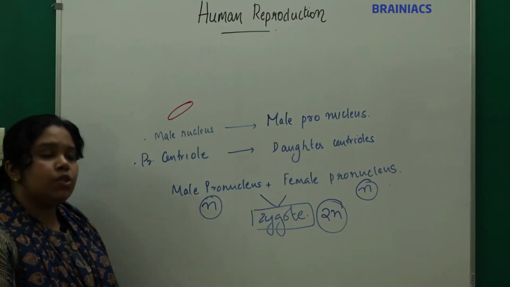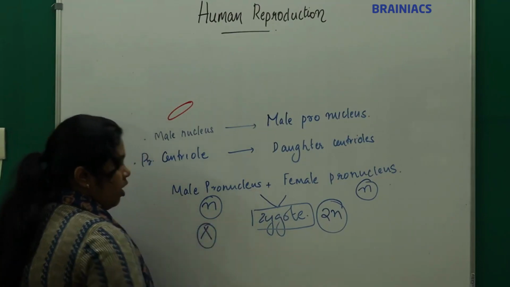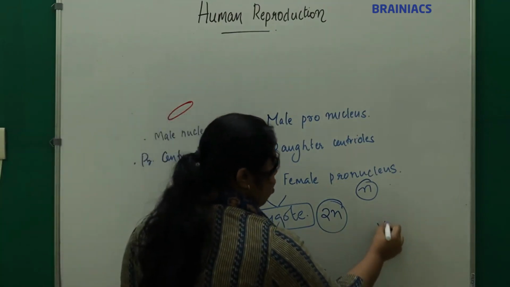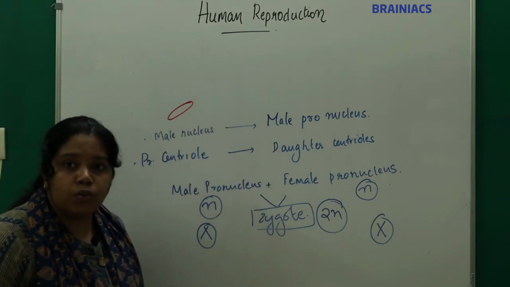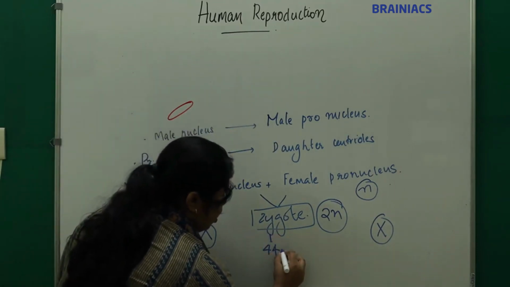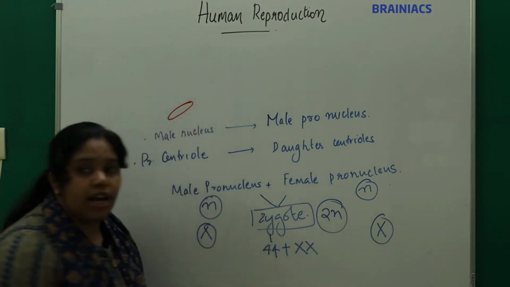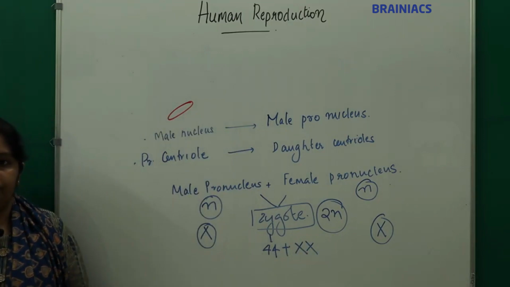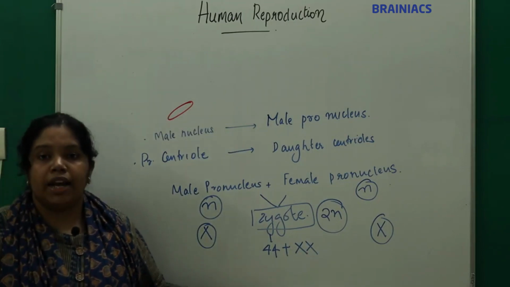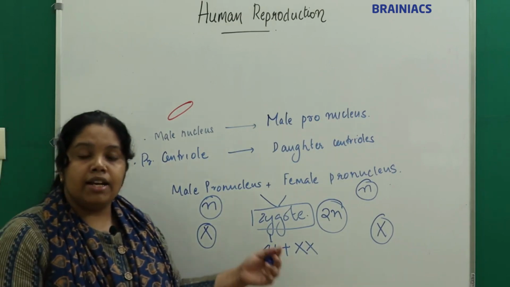If the zygote is formed by the fusion of an X sperm with an X ovum, what will we get? We will get a zygote which has 44 autosomes plus XX chromosomes. This is a female zygote, right?